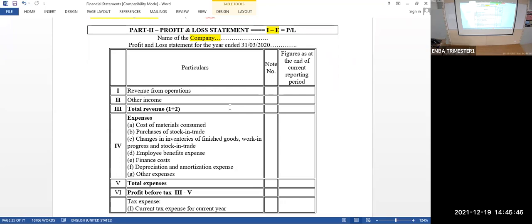This will come only for manufacturing companies. Cost of materials consumed, how do I calculate from the trial balance? Purchase of raw material plus opening stock of raw material minus closing stock of raw material is equal to materials consumed. Simple logic.